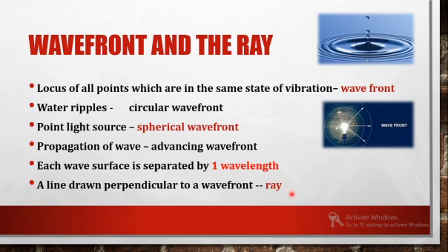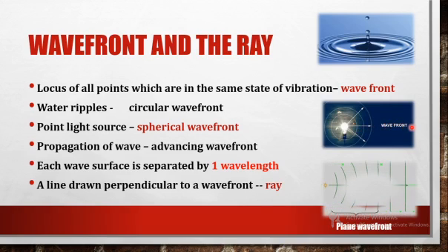That was the definition we know so far, but with respect to the wavefront, you can define a ray as any line drawn perpendicular to a wavefront, and it again shows the direction in which the wavefront is advancing.